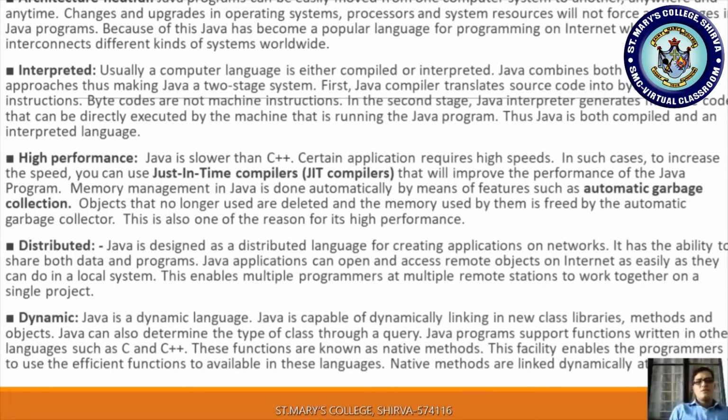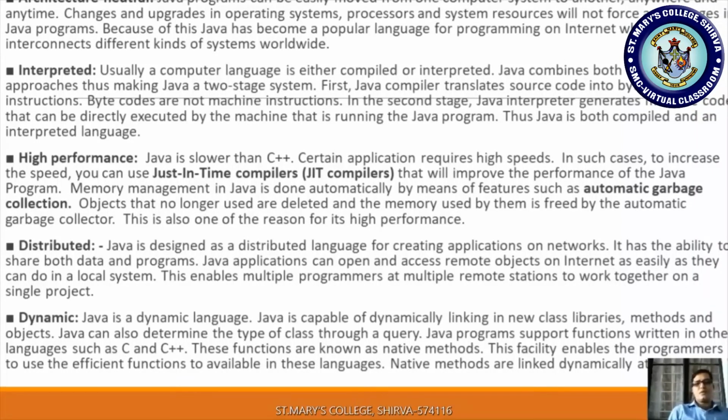High performance. Java is slower than C++. If you observe, Java is slower than C++. Yes, why? Because it is compiled and interpreted. Certain applications require high speeds. Definitely, some of these high-level languages require high-speed compilation. In such cases, to increase the speed of your execution, you can use JIT compilers.